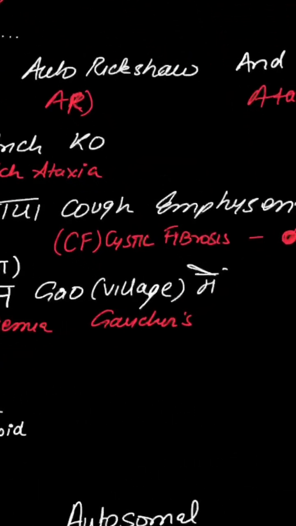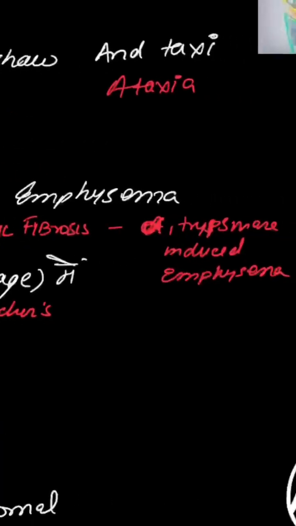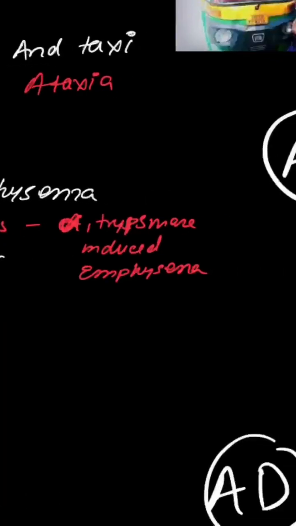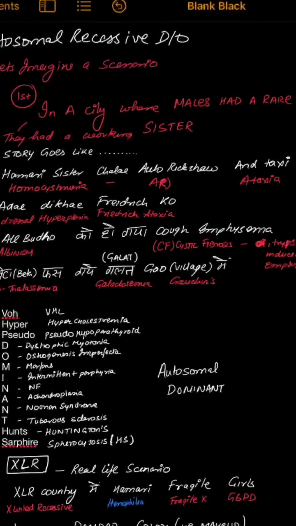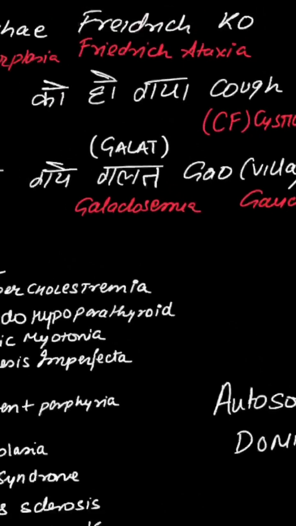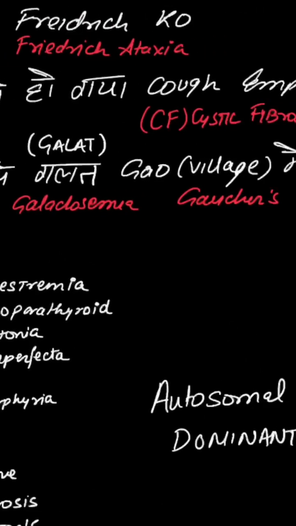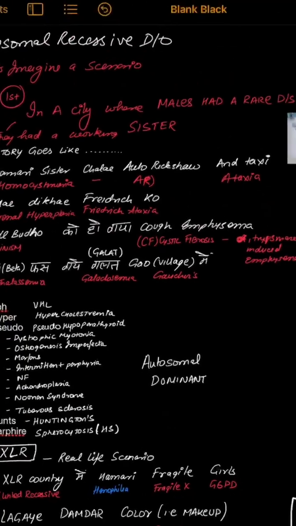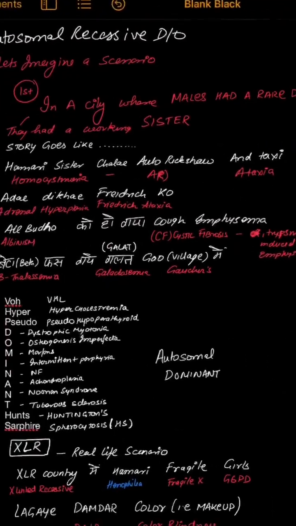And cuff se you will remember CF, which is cystic fibrosis, and emphysema, which is congenital emphysema, alpha-1 antitrypsin deficiency, which causes panacinar emphysema. Now beta फंस गए गलत गाँव में. So beta से remember beta thalassemia, गलत से galactosemia, गाँव में is Gaucher's disease. It is a part of the autosomal recessive spectrum of disorders.